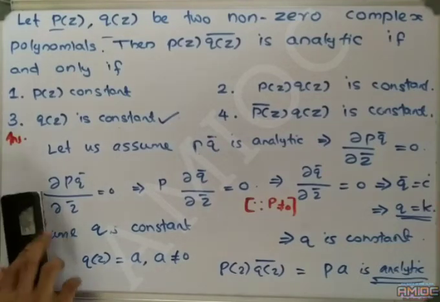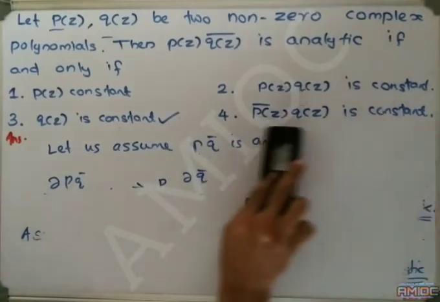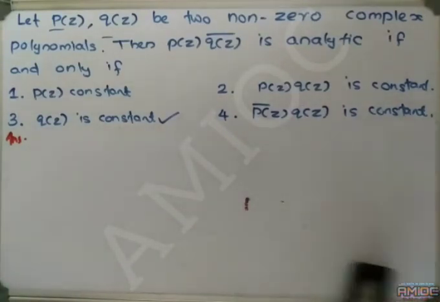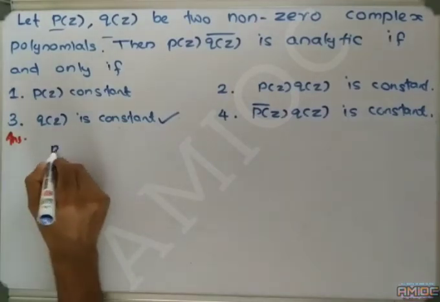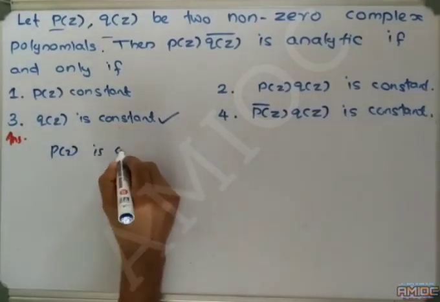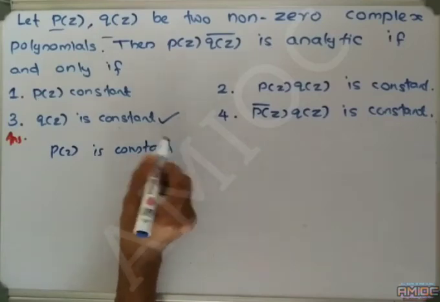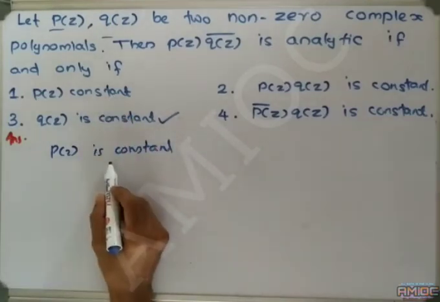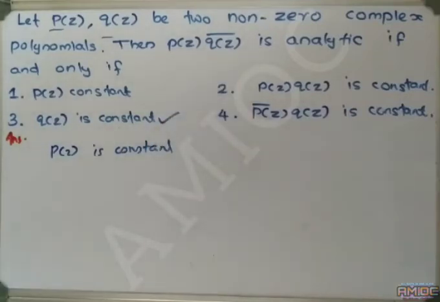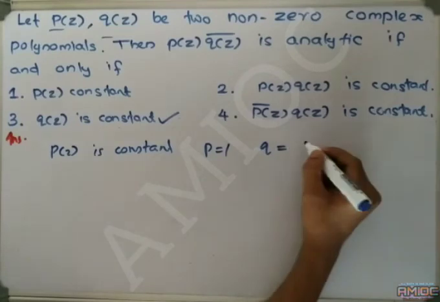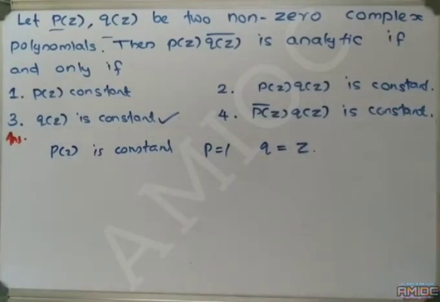Here we can look at the other cases. The first option says that P(z) is a constant if P·Q̄ is analytic. Let P equal to 1 and Q equal to z.